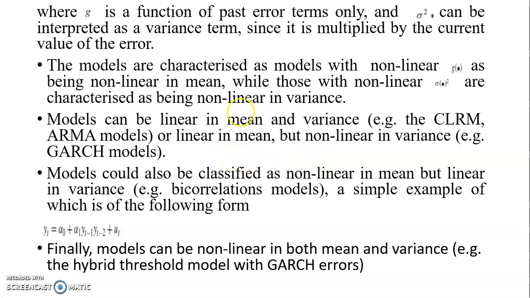We can also have models that are non-linear in mean but linear in variance, like the bicorrelation models. And we can have models that are both non-linear in mean and non-linear in variance, and we'll see that later when we talk about the TGARCH, which is the threshold generalised autoregressive conditional heteroscedasticity.